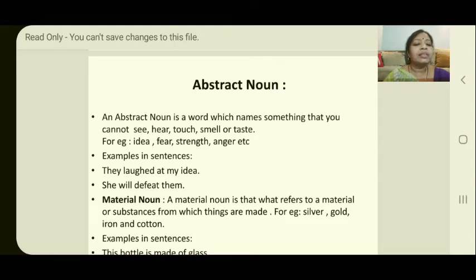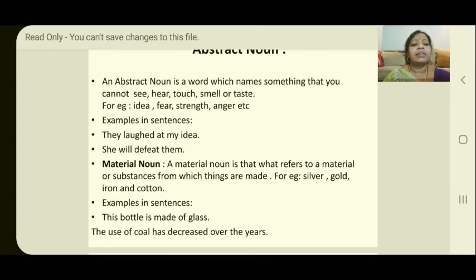Okay, strength, can you see the strength of a person? No, you can feel it. Oh, that person is very strong. Some examples I have given you in sentences. Let's have a look, students.